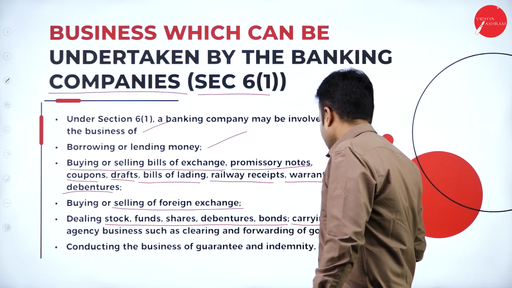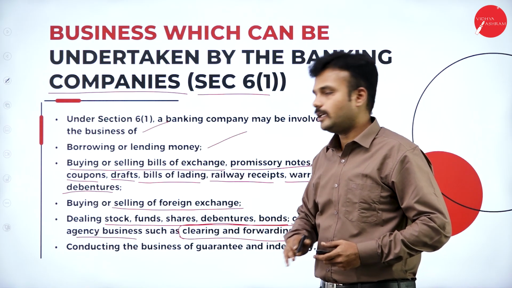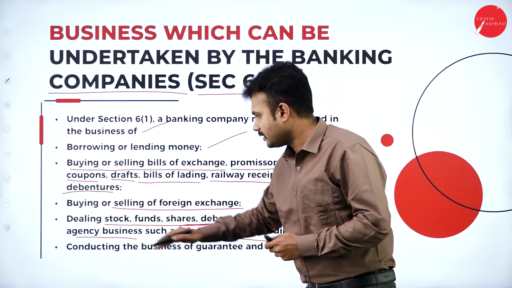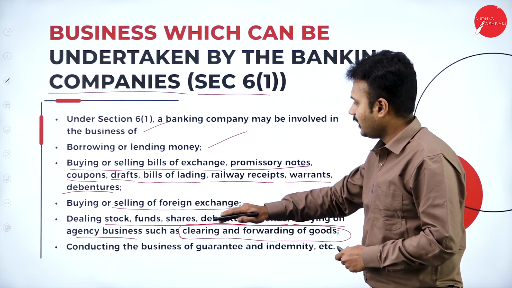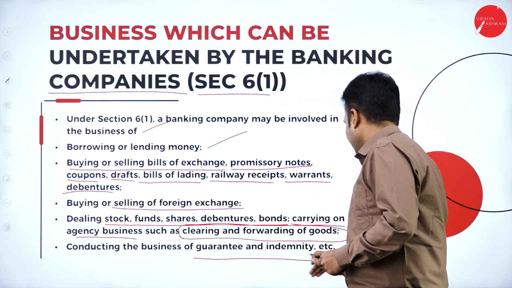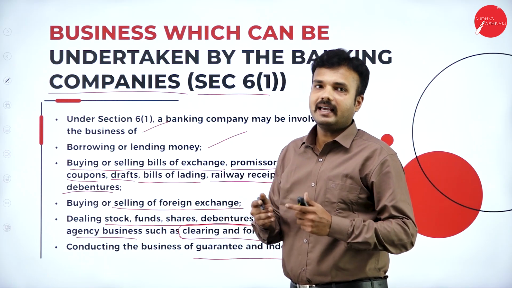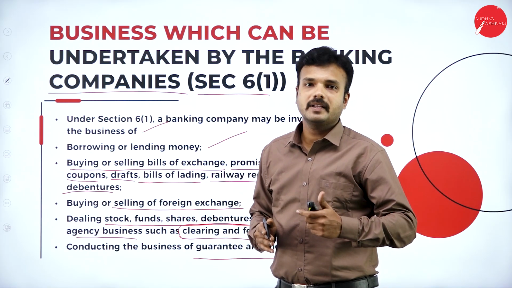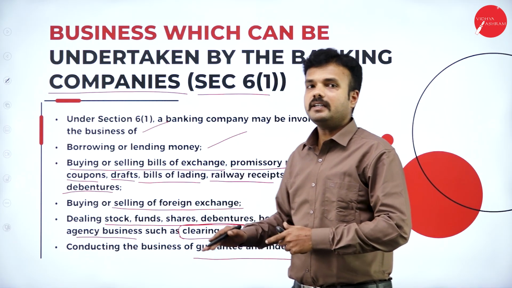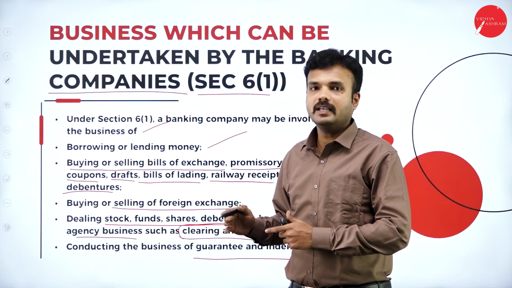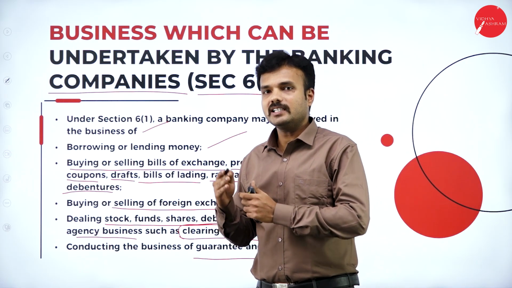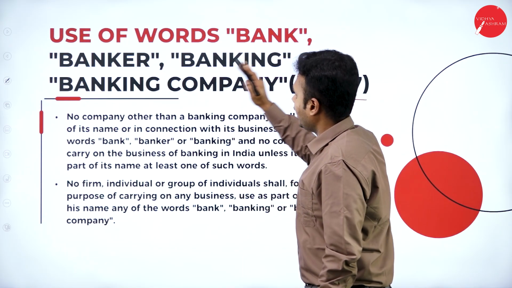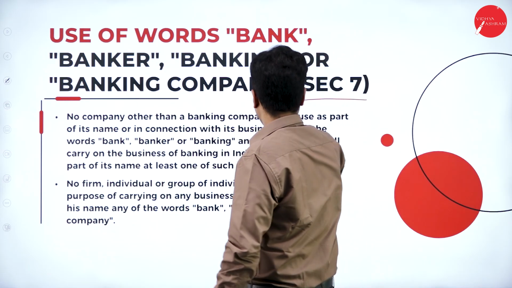And also it carries on agency business. Not only does a banking company go with the purchase and sale of shares, debentures and bonds, but also with agency business and conducting the business of guarantee and indemnity. So this is very important, guarantee and indemnity. Guarantee means it's a promise made by a banking company to cover a debt. Indemnity is a promise made by a banking company to compensate for a potential loss or damage that is incurred.